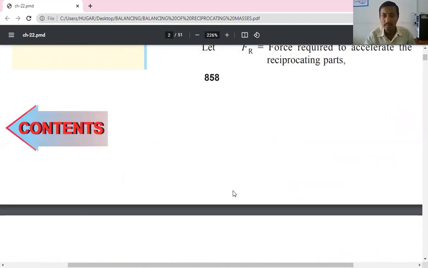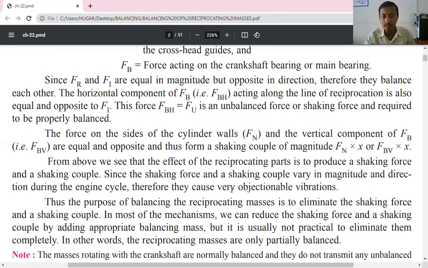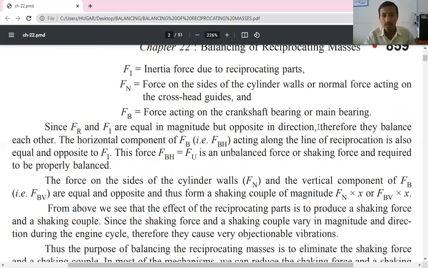But the problem is the horizontal component of FB, that is FBH, acting along the line of reciprocation, is also equal and opposite to the Fi. So it is equal to Fi but in the opposite direction.